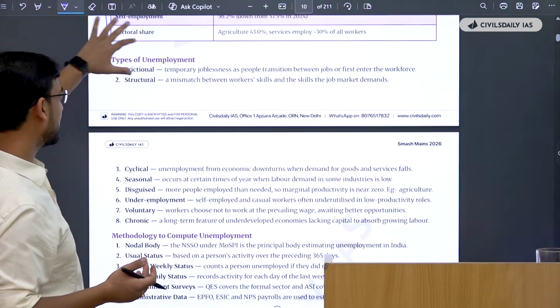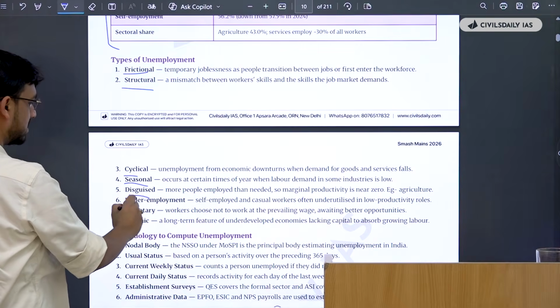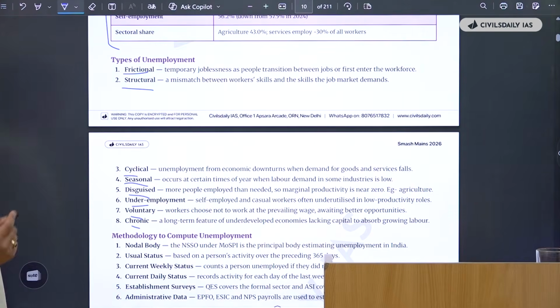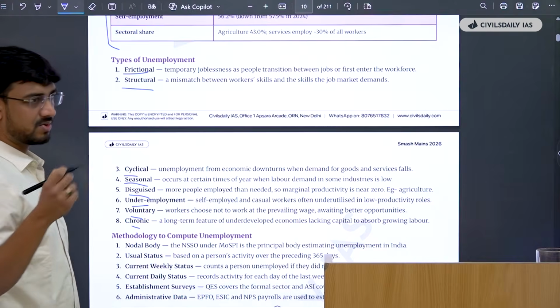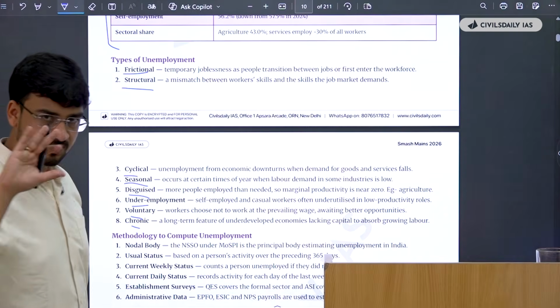Now you have the core understanding part. What are the types of unemployment? Frictional, structural, cyclical, seasonal, disguised, voluntary. So how to use this, I'll tell you. See, suppose there's a question on unemployment. Now you have limited points on that. To fill the space, you will need a smart art.